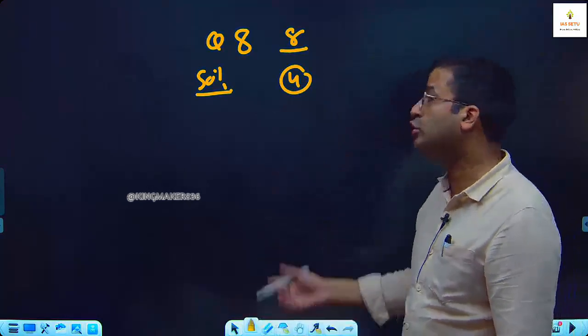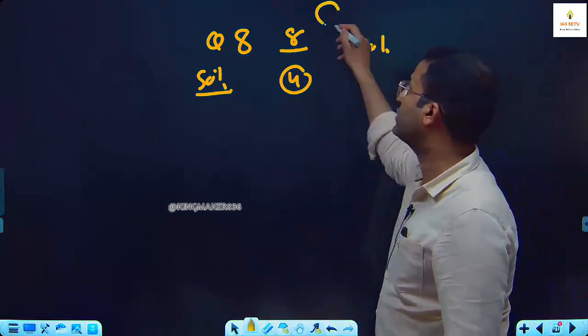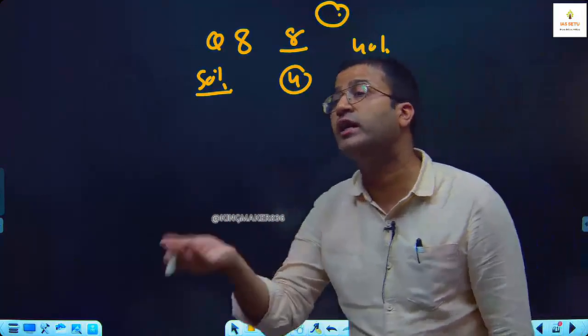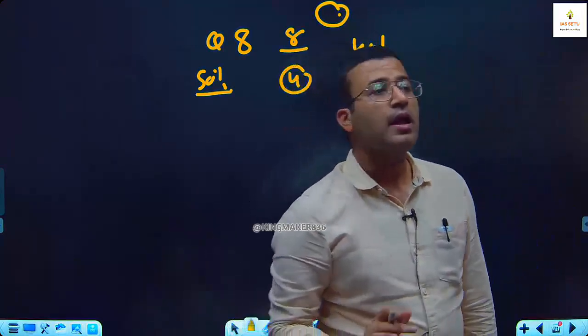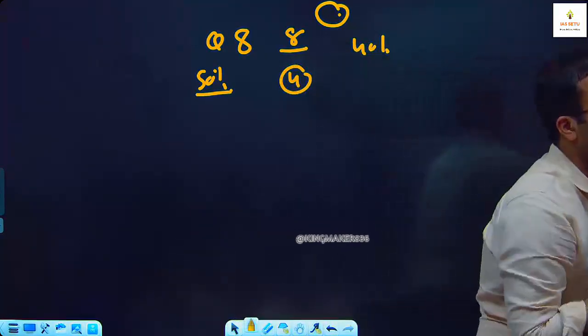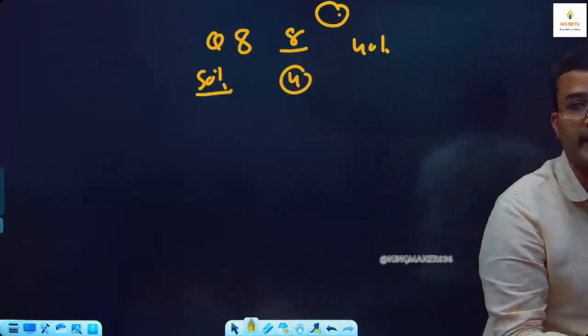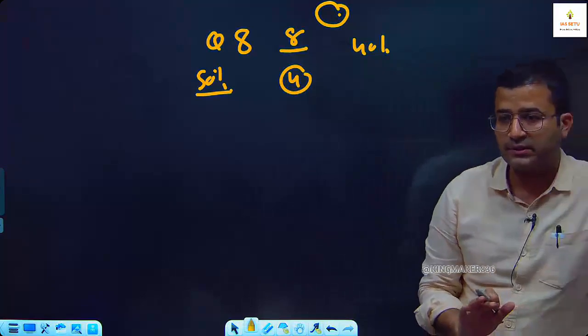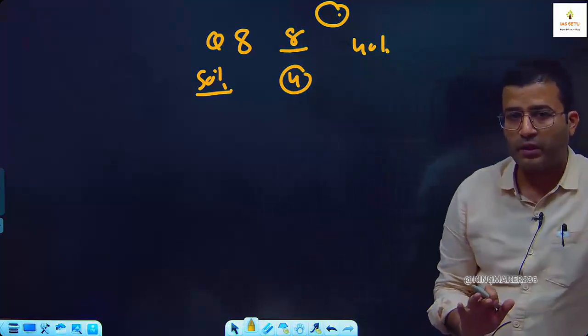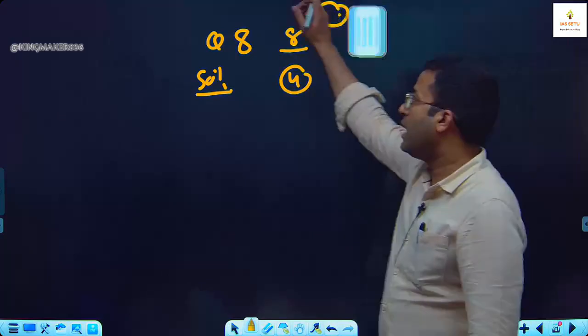And my overall score is 40%. Why? Because there will be some questions which I have not attempted. I have attempted only 8 questions. It means there are certain questions which I have not attempted in the test. Okay, so here I tell you two methods. One is this, second is using answer option.